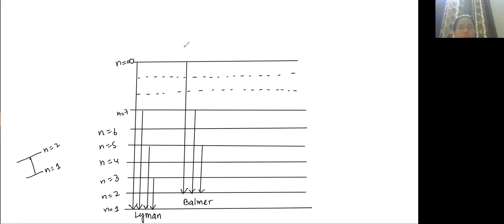If they come to n equal to 3, then it is known as the Paschen series.